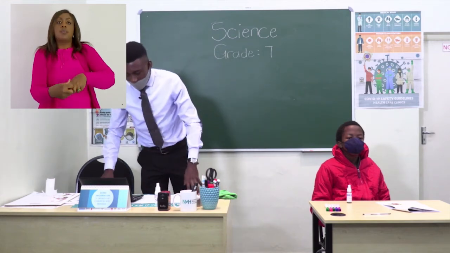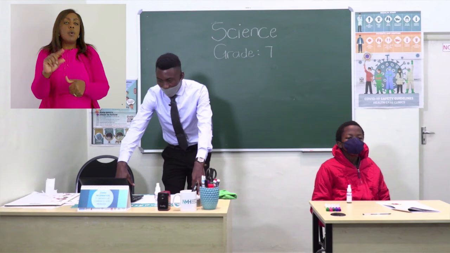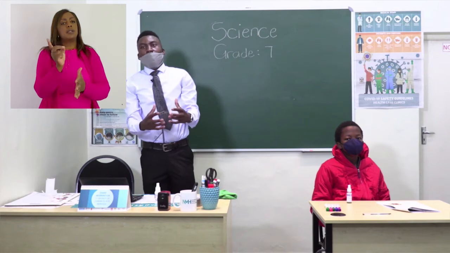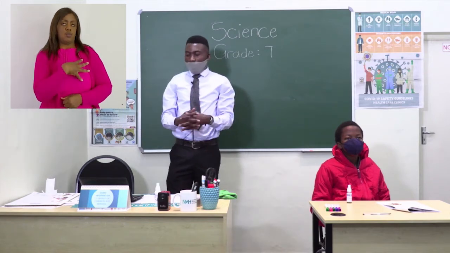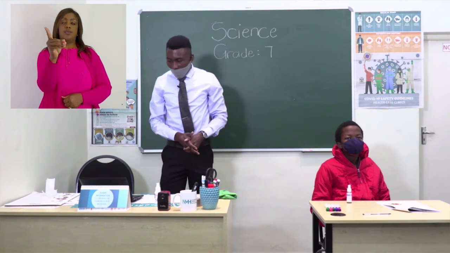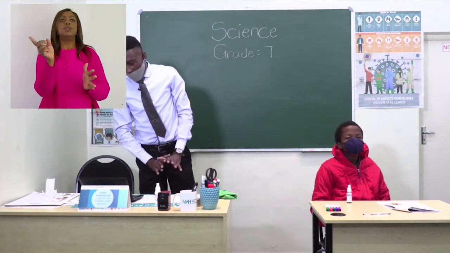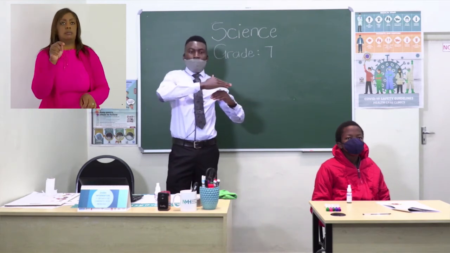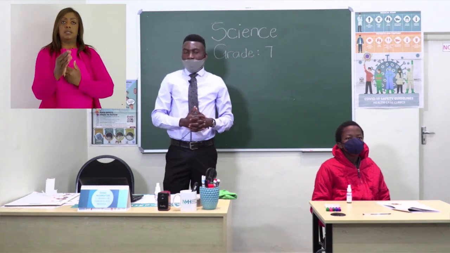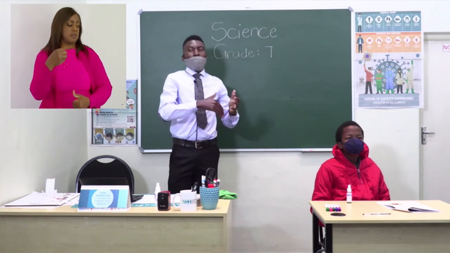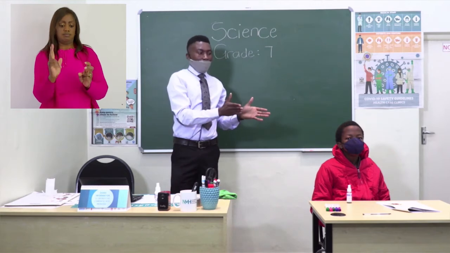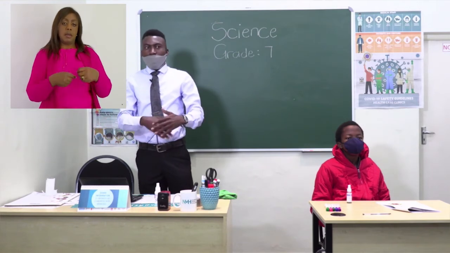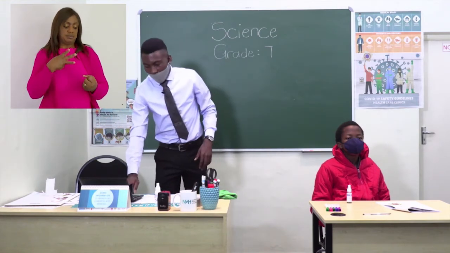And then the next thing that we have looked at is what HIV is. We say that HIV is a human virus that attacks and then destroys the body's immune system. Then we have looked at how HIV is transmitted, and the body fluids that can be infected by the virus. HIV is transmitted from one person to another by means of blood contact, from mother to child during birth, and through unprotected sexual intercourse.